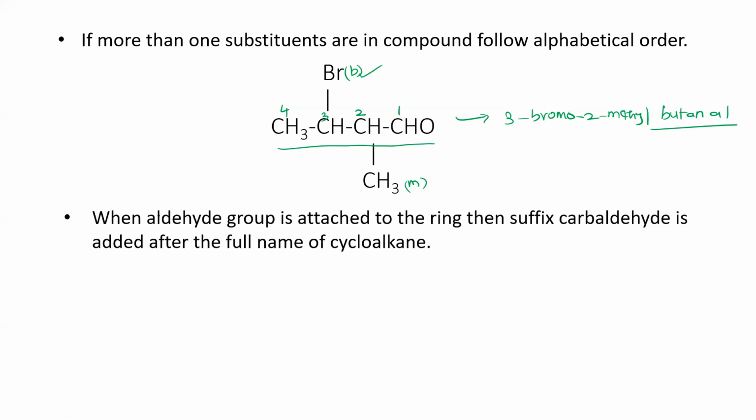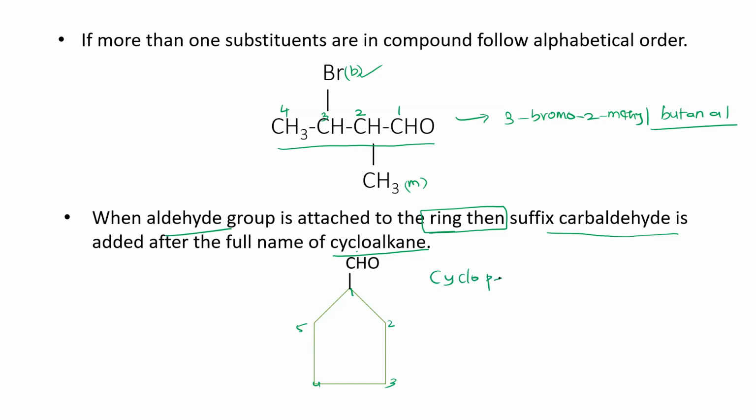Yes, sir. Okay. When the aldehyde group is attached to a ring, if the CHO group is directly attached to the ring, then we have to give the suffix carbaldehyde. Before that, we have to add the name of the cycloalkane. So cycloalkane carbaldehyde. Say for example here, if this is a 1, 2, 3, 4, 5, five-membered ring, cyclopentane.